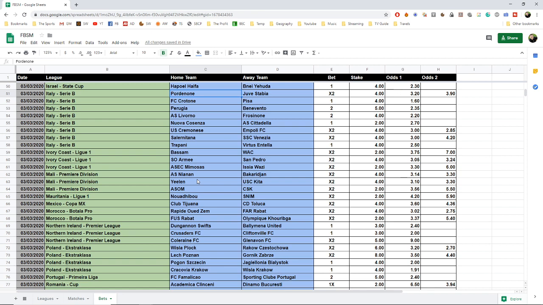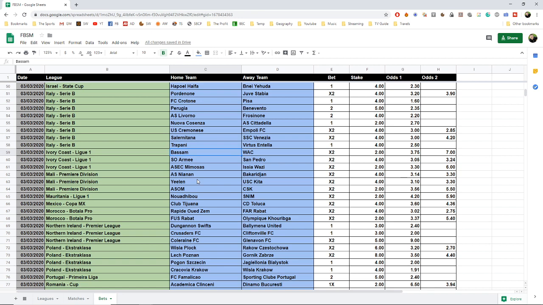It will be a draw or Juve Stabia to win, at least that's what we think. Crotone to beat Pisa, Benevento to beat Perugia, Frosinone to beat Livorno, and Nuova Cosenza to beat Cittadella. Then we got a draw or an away win for Empoli and for Venezia, and a home win for Trapani.